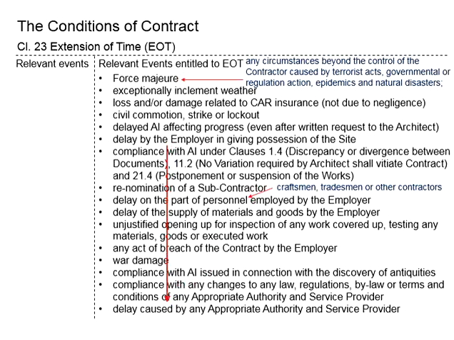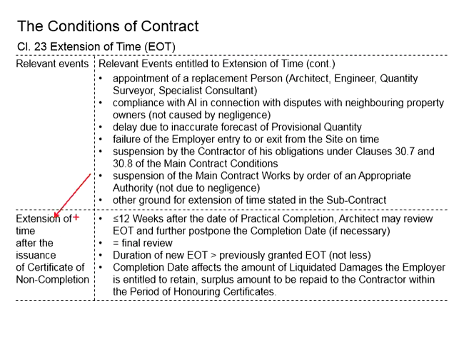There are other modes. The contractor will need to prove that he is eager to complete the work on time and it is not his fault that leads to the delay of the work, so that he is entitled to the extension of time. Next is extension of time after the issuance of the certificate of non-completion. Within 12 weeks after the date of practical completion, the architect may review the EOT and further postpone the completion date if necessary.